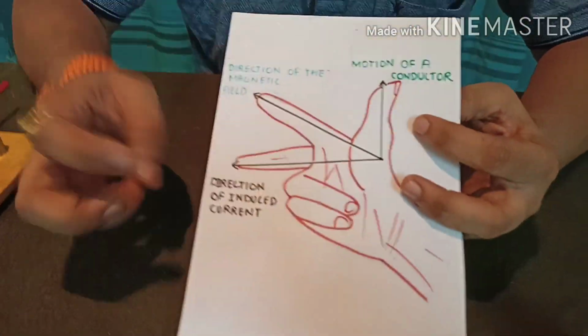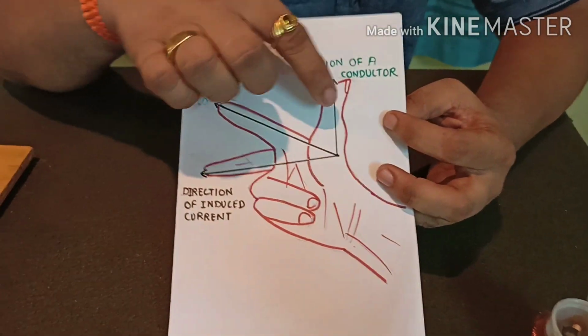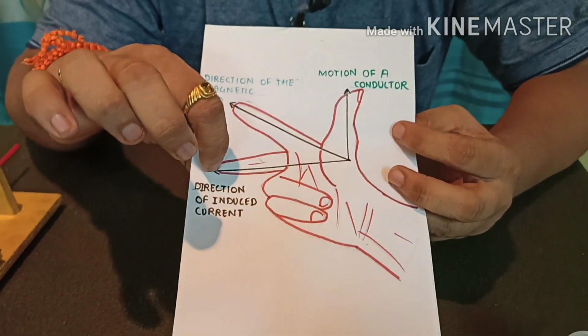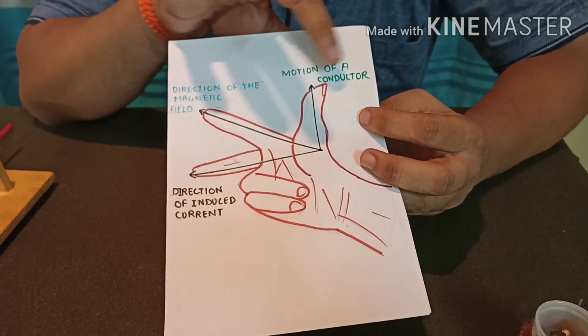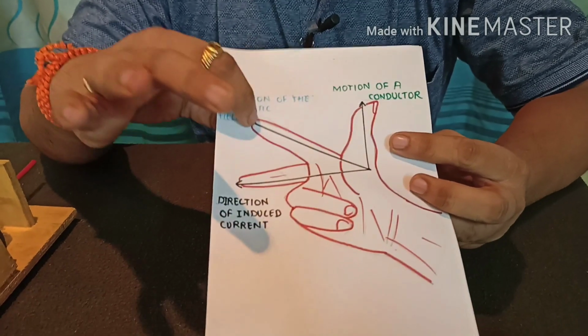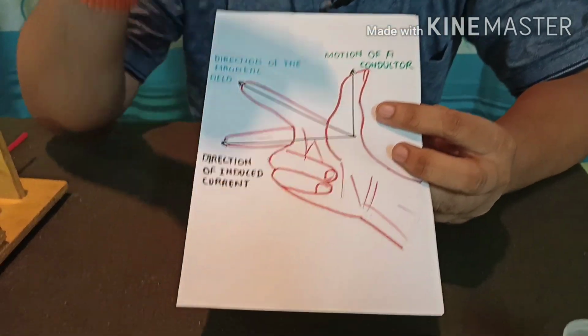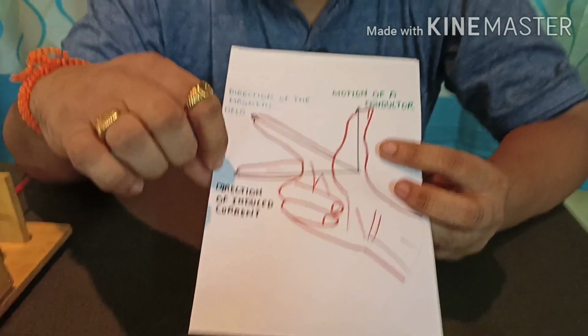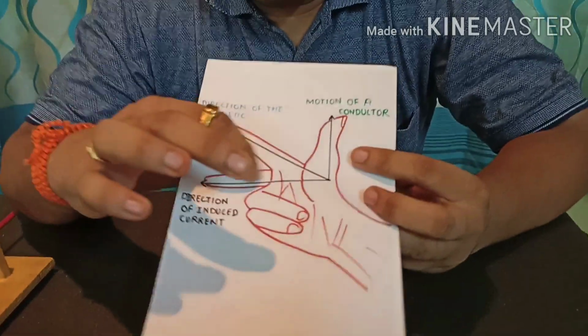This is also how we can determine the direction of induced current. Suppose this is our right hand thumb, this is the index finger, and this is the middle finger. The motion of the conductor is in the direction of the thumb and the direction of the magnetic field is indicated by our index finger, then the direction of the electric current produced by electromagnetic induction is indicated by the middle finger. This principle is used in an electrical generator.